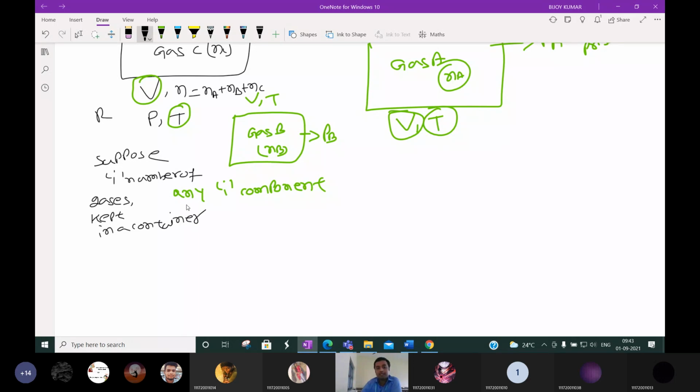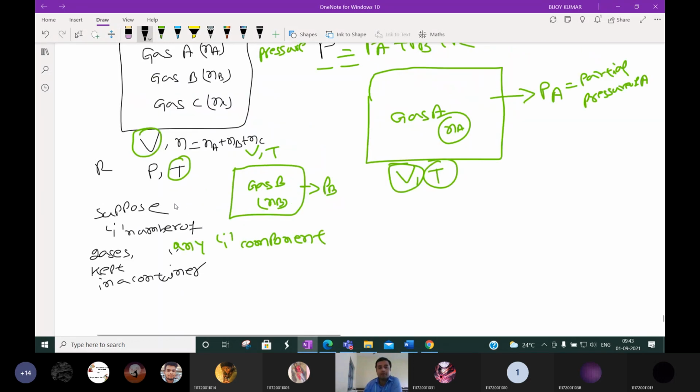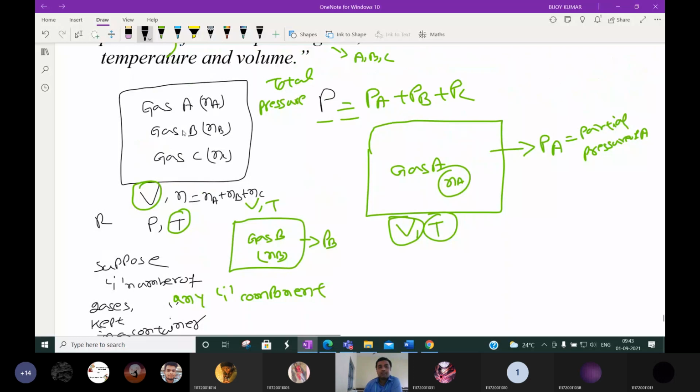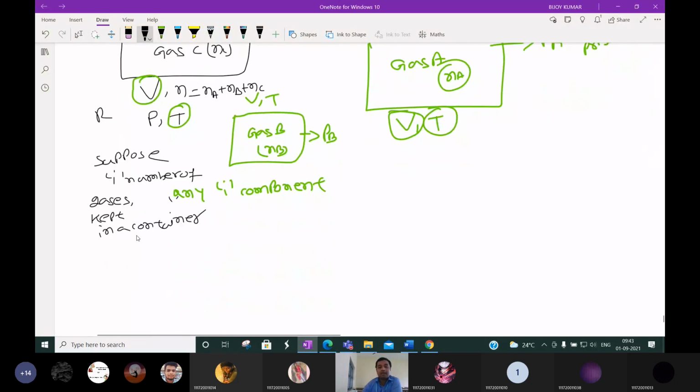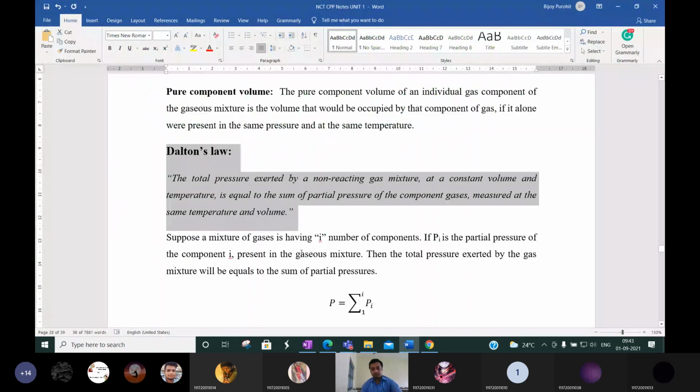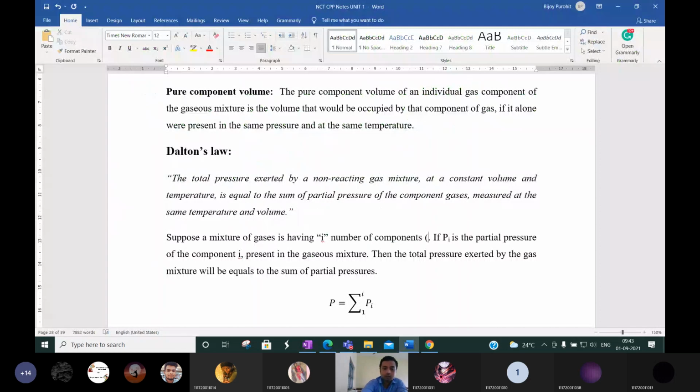Here we kept 3. Gas mixture means more than 1, so i is greater than 1. Let me correct it: the i value is greater than 1.